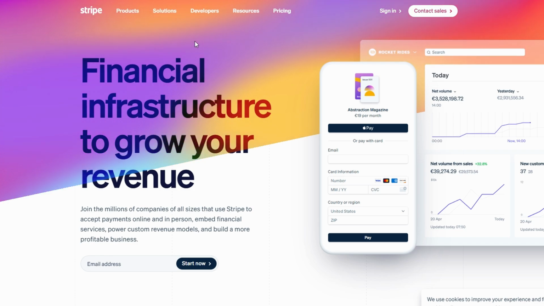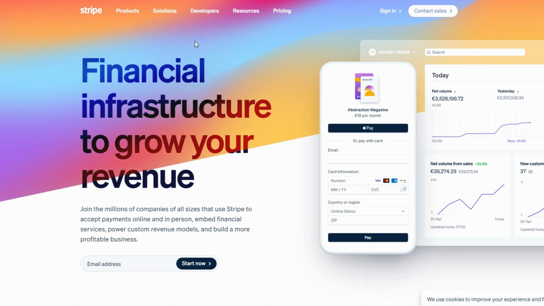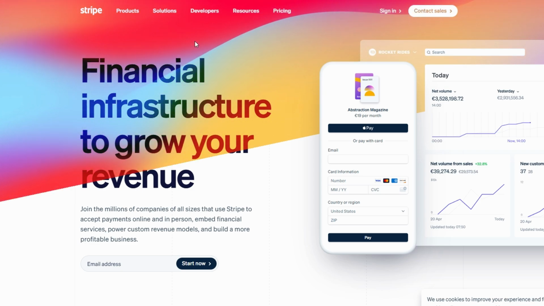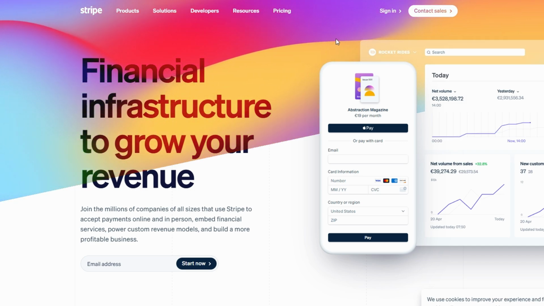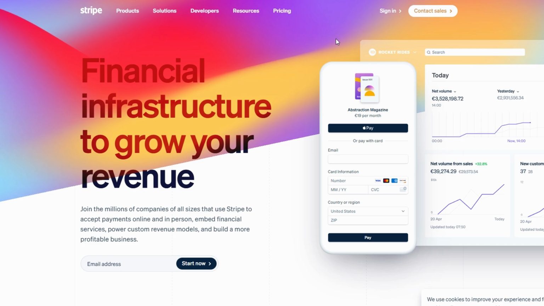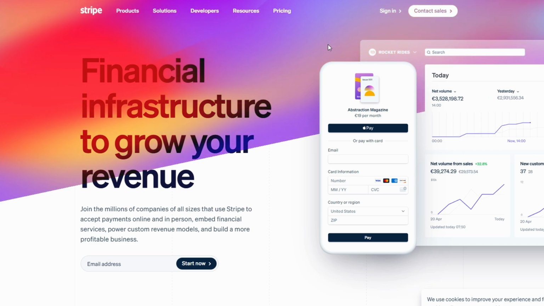Not only will we cover the basics of signing up, but I'll also show you how to customize your account, set up payment methods, and ensure everything runs smoothly. So, grab a cup of coffee, get comfortable, and let's get started on your journey to setting up Stripe like a pro.